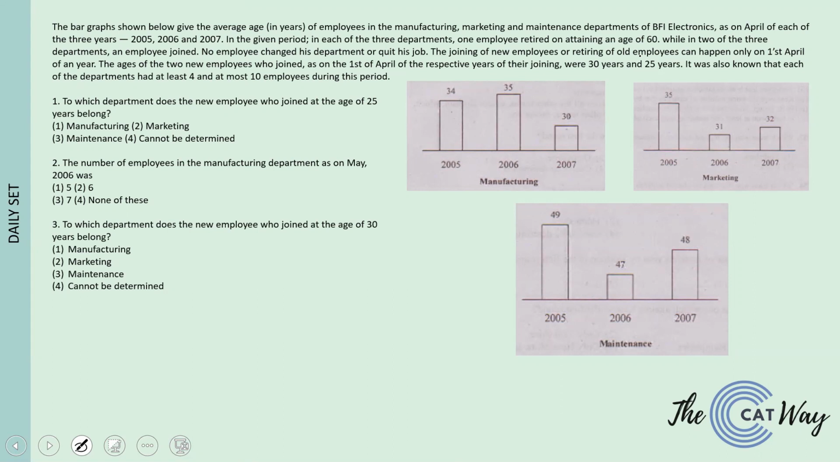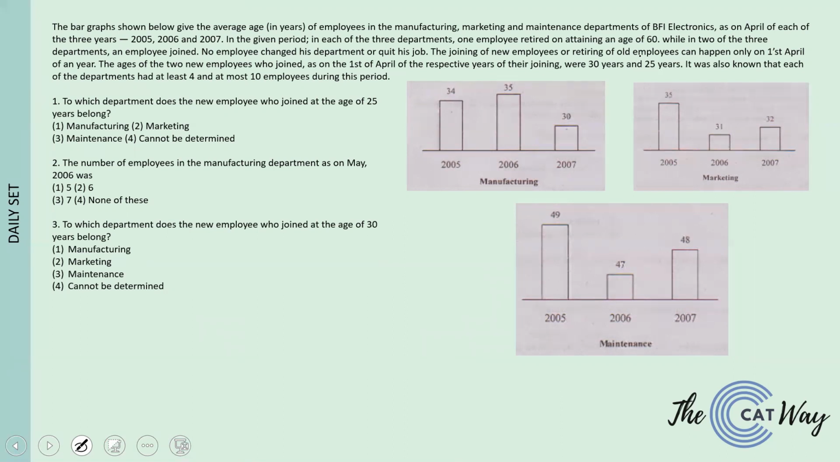So what we have is that in all three departments, in one year, there was a person who retired on attaining the age of 60, whereas in two of the departments, we do not know which, there were two people who joined and their ages were 30 years and 25 years respectively. At a time in a department, we should have at least 4 and at most 10 employees. So that is the condition that we have.